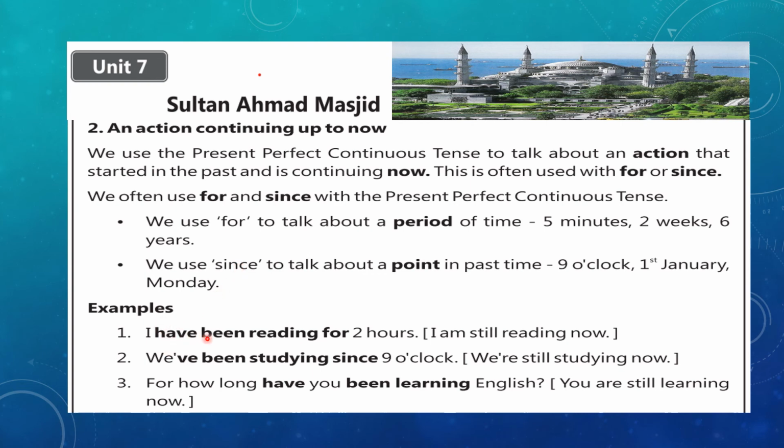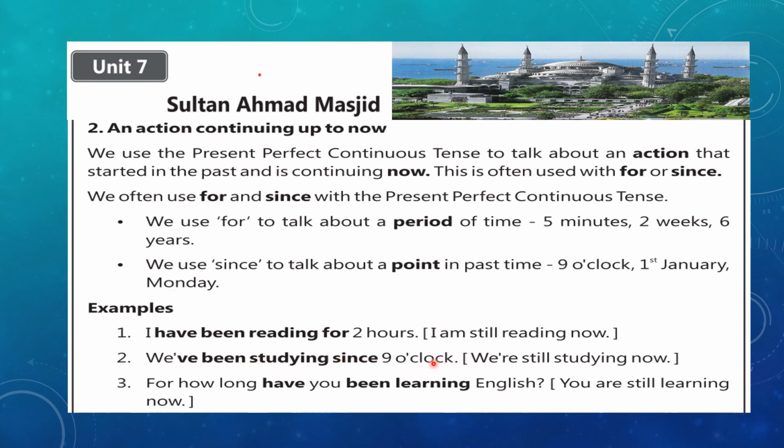Now look at the examples. I have been reading for 2 hours. So 2 hours is actually the duration of the time that I took for reading. And here it means I am still reading, the action is still continuing. Second example, we have been studying since 9 o'clock.